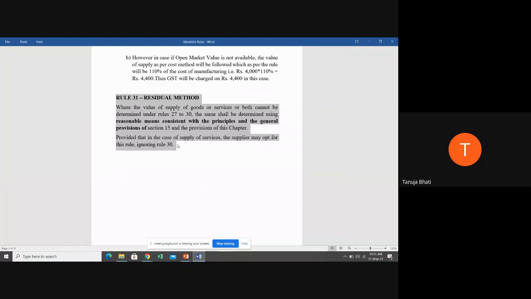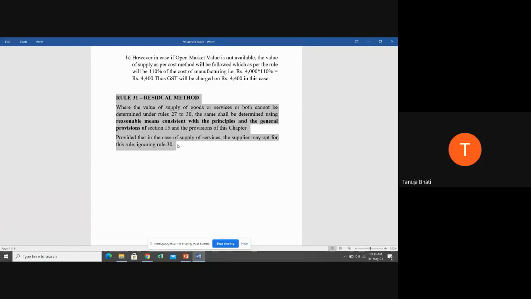Okay, so quickly I'm telling again: rule 27 where consideration is received partly in cash, partly in kind. Rule 28 where the transaction is between related and distinct persons. Rule 29 where the supply is between the principal and agent. Rule 30 cost plus method. Rule 31 residual method. So rules 27 to 31 are to be used when the price is not the sole consideration and the supply is between related persons.